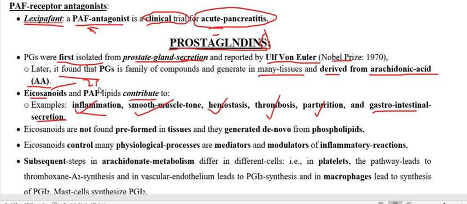Arachidonic acid is a 20-carbon fatty acid, and the components derived from arachidonic acid are therefore called icosanoids.